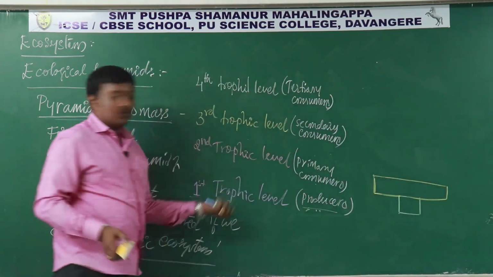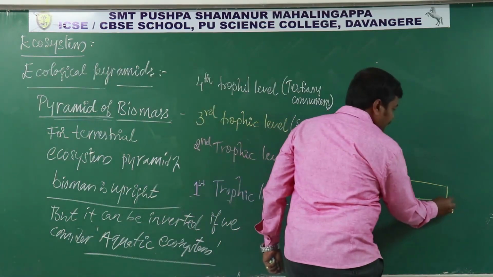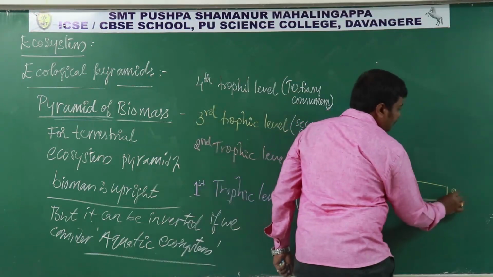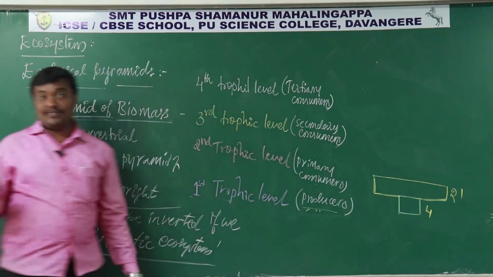If you consider only two trophic levels, first trophic level, so here 21 and 4. Okay, the biomass we consider.